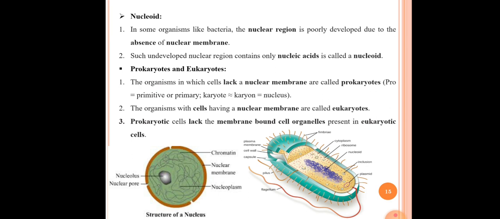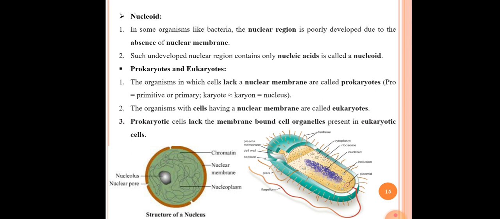Here we can see the diagram of the nucleus. In the diagram of the nucleus we can see the chromatin fibers, nuclear membrane, nucleoplasm, nucleolus, and nuclear pores. So these are the various labelings of the nucleus shown here. And we can see the second diagram of E. coli, which is a bacteria, and this bacteria gives an example of the prokaryotes.